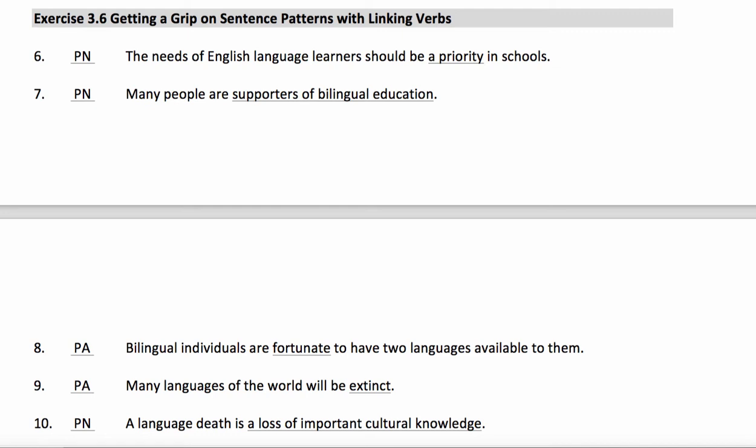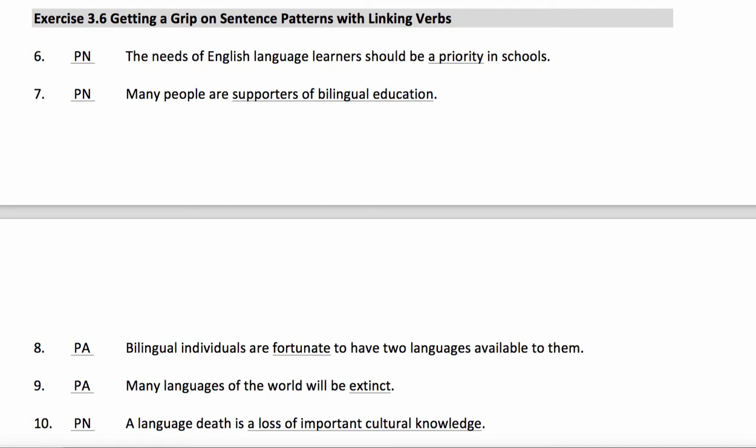Let's take an adverb. Bilingual individuals are quickly. No, that doesn't work. Bilingual individuals are happy. Happy, I know that's an adjective. So in 8, fortunate must be an adjective. So that's a predicate adjective. In 9, many languages of the world will be happy, quickly, or Robert. So extinct works best when substituted with the adjective happy. Extinct is a predicate adjective.